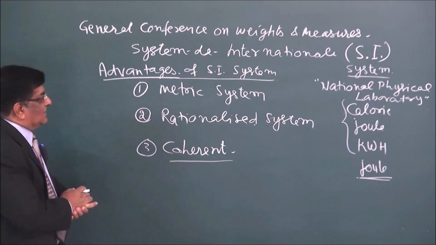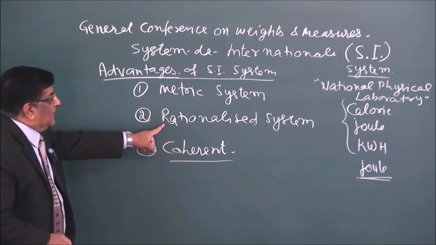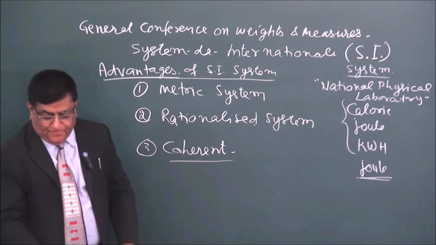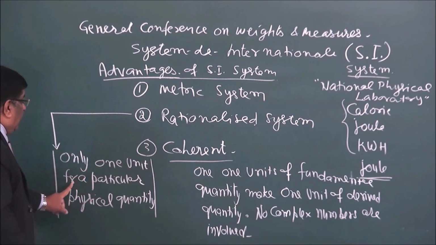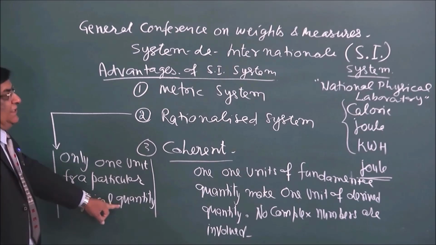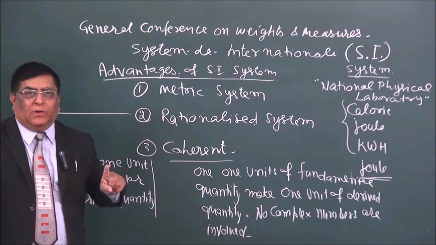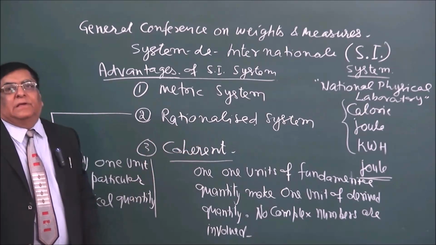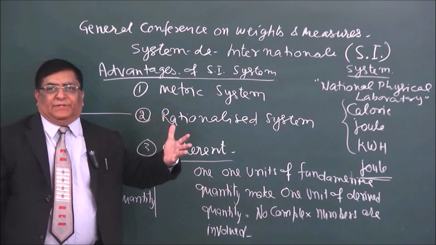So this is SI system. Now we can write two lines, what is meant by rationalized system and what is meant by coherent system. Okay, so here you can see rationalized system is what? Only one unit for a particular physical quantity. Like for energy, there will be only one unit, joule. It will not be calorie, joule or kWh. These will not be taken as different units.